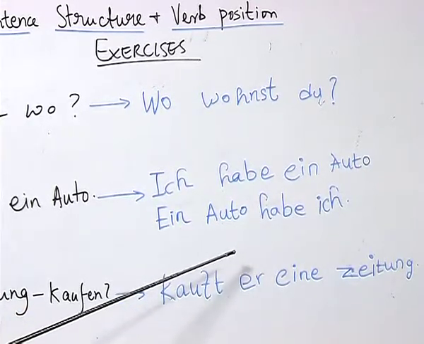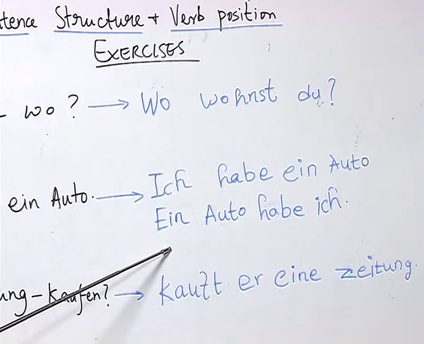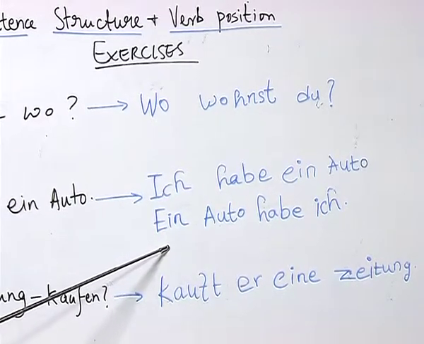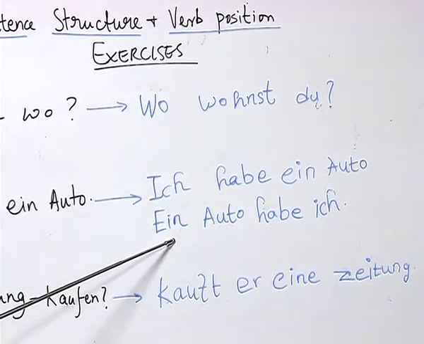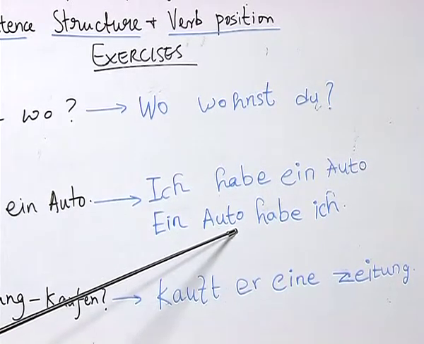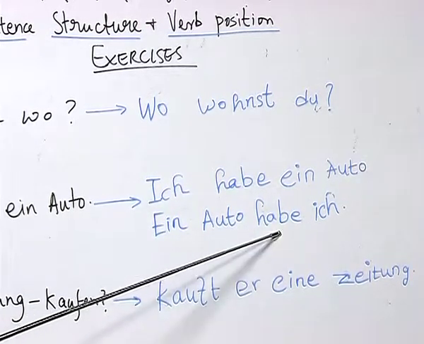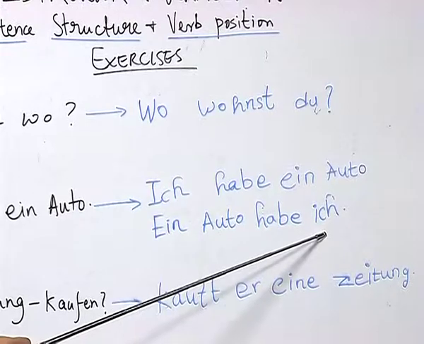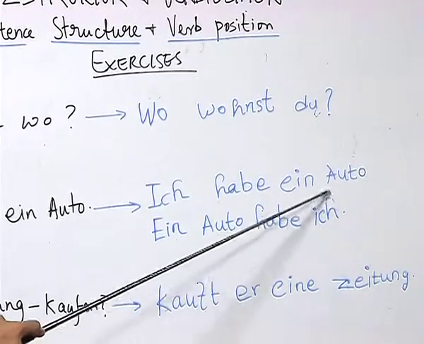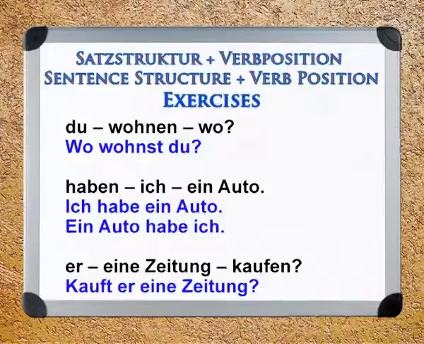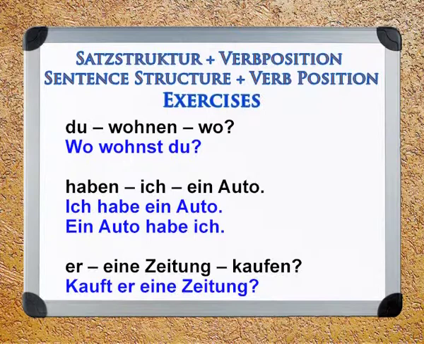Also, our student gave another format to the same statement, where the student wrote the object at the beginning of the sentence, the verb is at the second position, and then comes the subject. So, these two statements are correct. Now, let us look at this sentence.